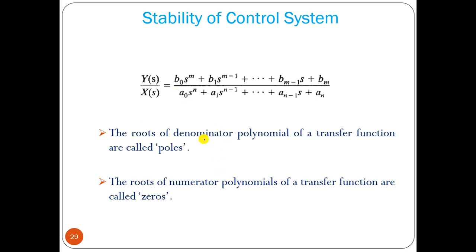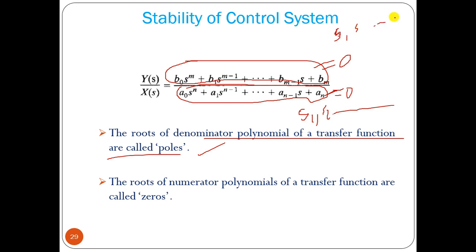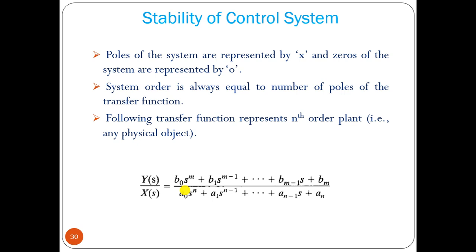So the roots of the denominator polynomial of a transfer function are called poles. This is your denominator of the transfer function. If you make it equal to 0 and solve it, you can find the values s1, s2, and so on. Those are the poles of the system. And from the numerator polynomial, if you make that equal to 0, you can find the values s1, s2 up to sn. Those are the zeros of the system. The poles of the system are marked by x, and the zeros of the system by a small o.